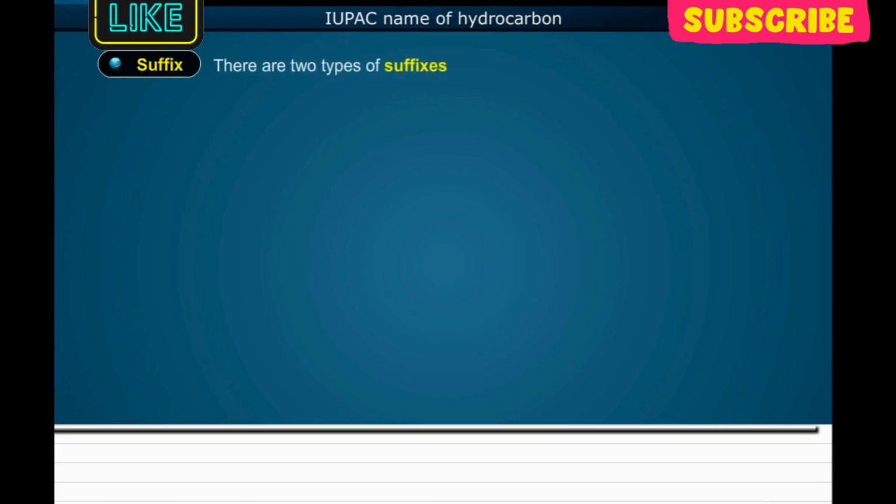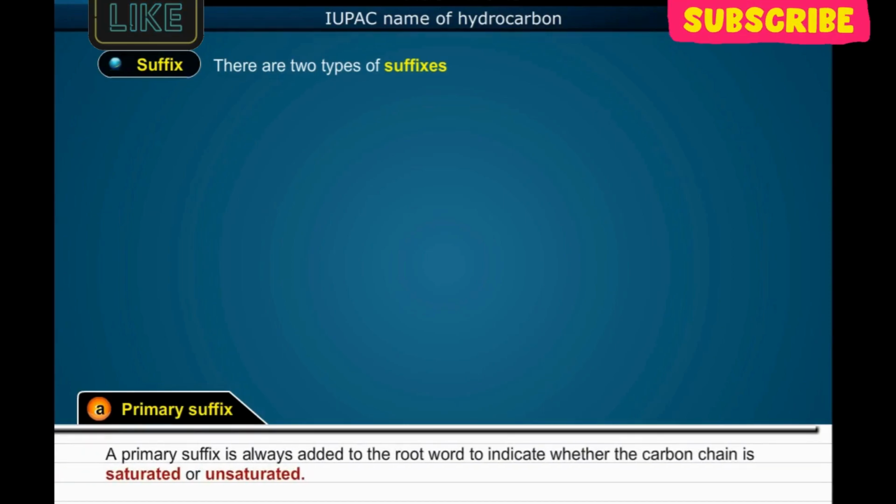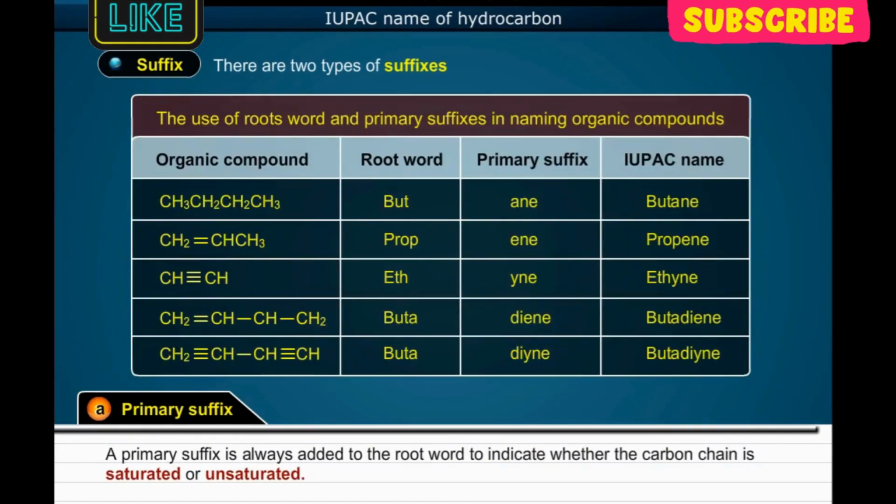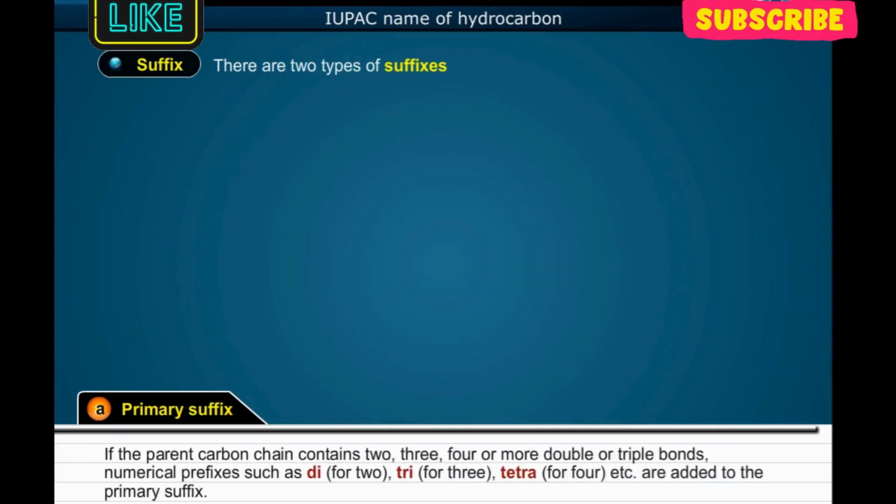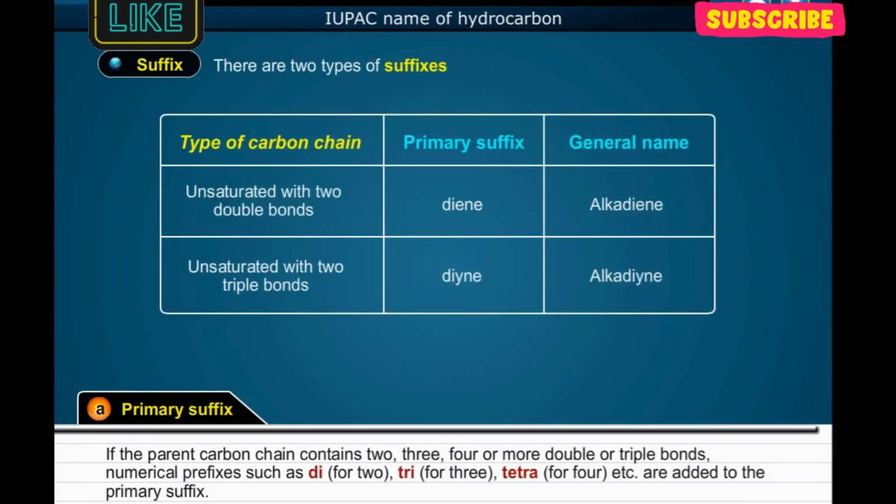Suffix. There are 2 types of suffixes. Number 1. Primary suffix. A primary suffix is always added to the root word to indicate whether the carbon chain is saturated or unsaturated. If the parent carbon chain contains 2, 3, 4 or more double or triple bonds, numerical prefixes such as di for 2, tri for 3, tetra for 4, etc. are added to the primary suffix.